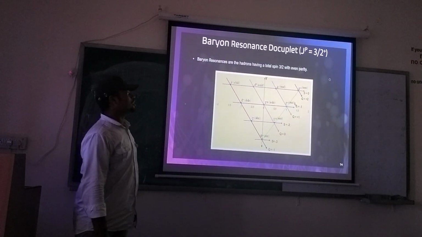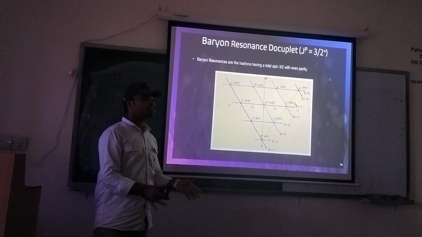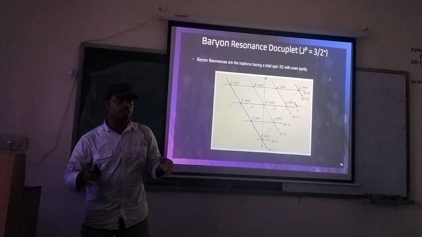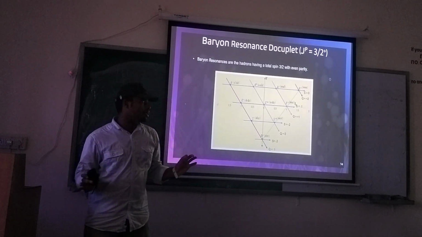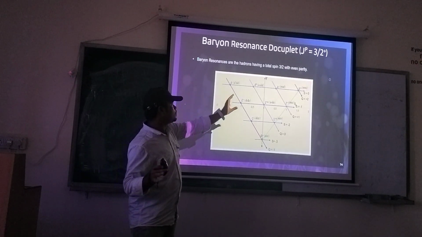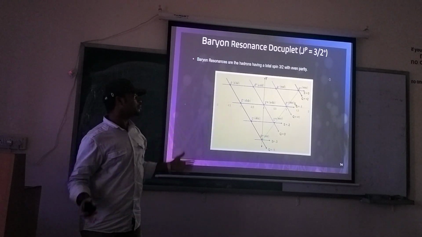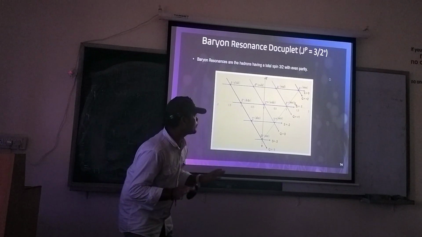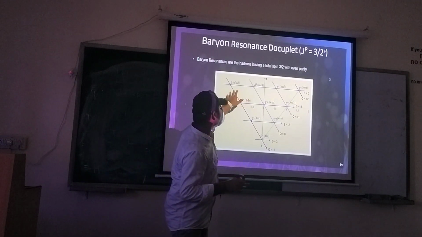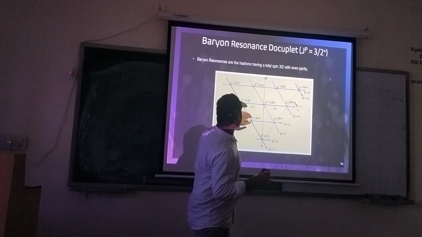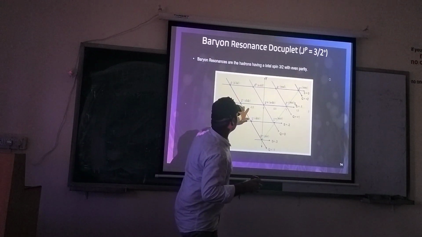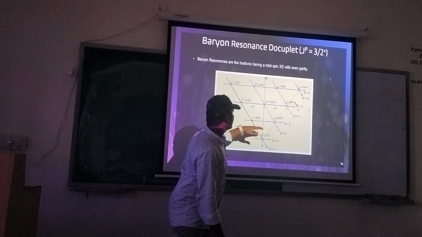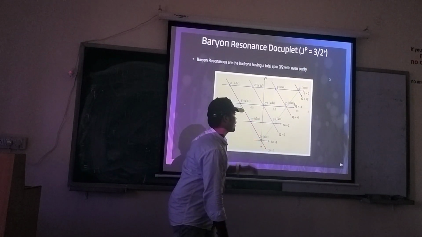Then we come to baryon resonances. I have already told that baryon resonances are the particles with higher energy and lower lifetimes. These are the baryons with total spin 3/2 with even parity. It includes 10 members. The upper 4 members belong to the delta family. The middle layer belongs to the sigma resonance family. These are cascade resonances, and this is omega.